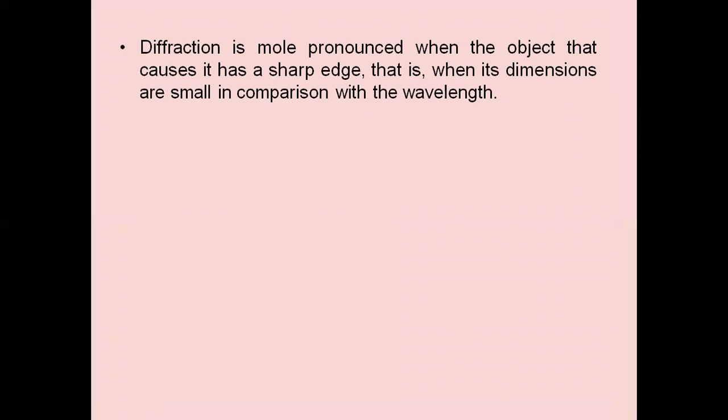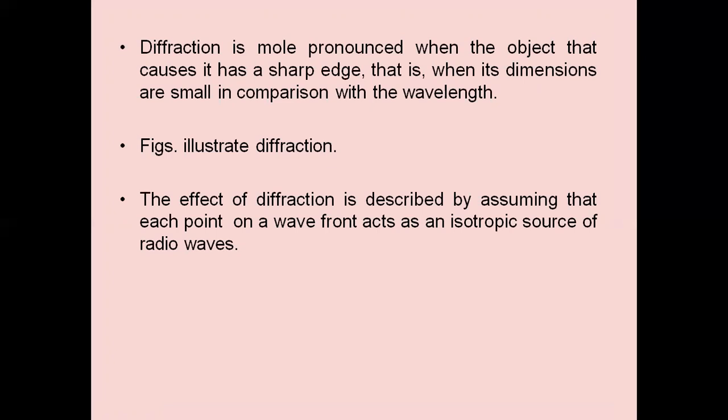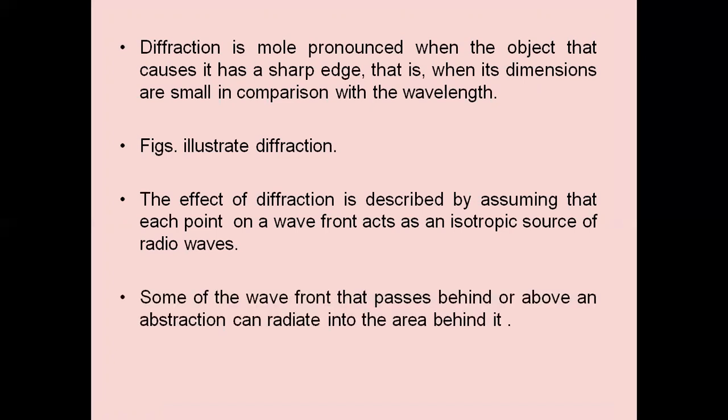Diffraction is more pronounced when the object that causes it has a sharp edge, that is, when its dimensions are small compared with the wavelength. The effective diffraction is described by assuming that each point on a wavefront acts as an isotropic source of radio waves. Some of the wavefront that passes behind or above an obstruction can radiate into the area behind it.